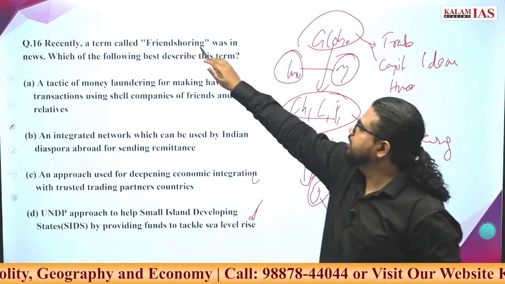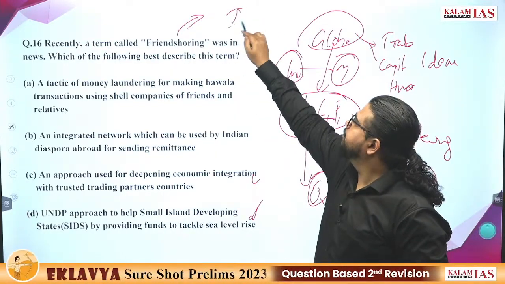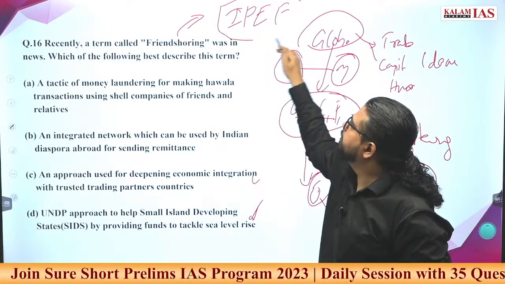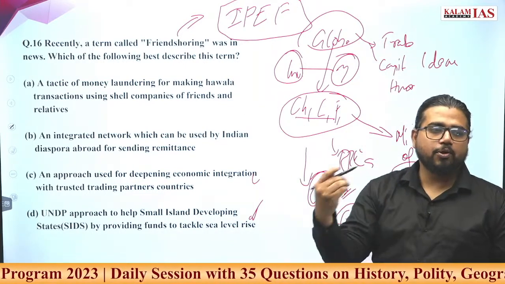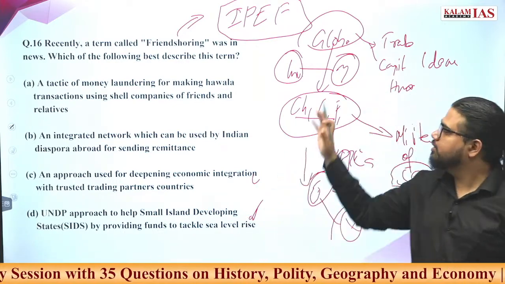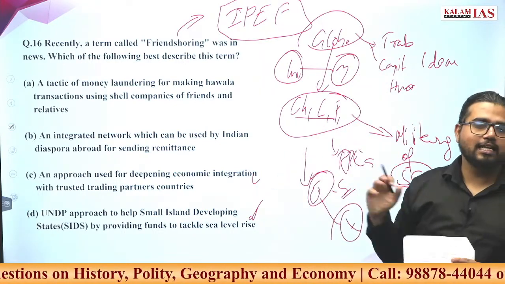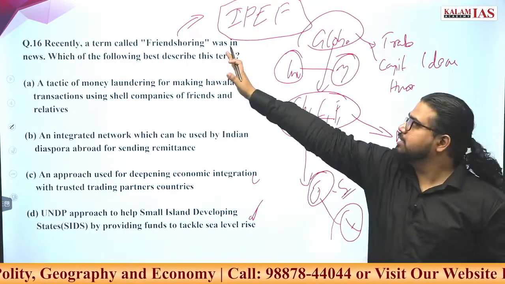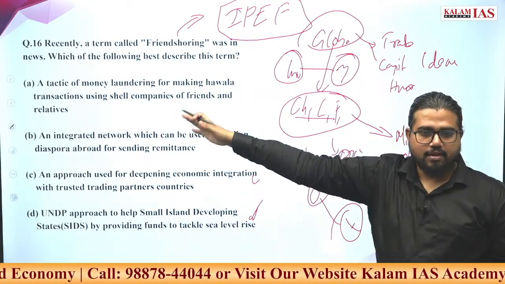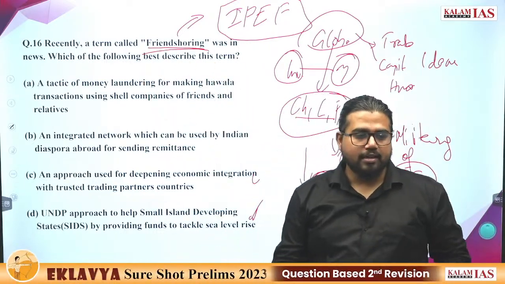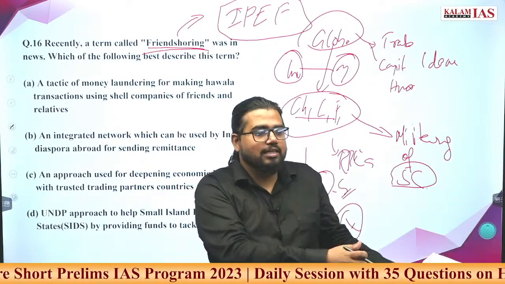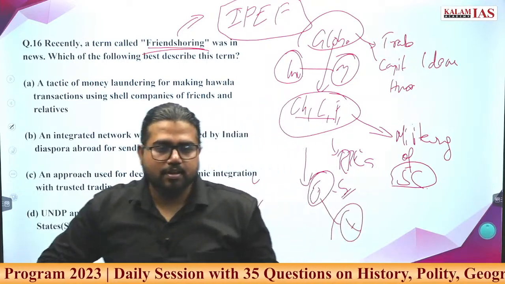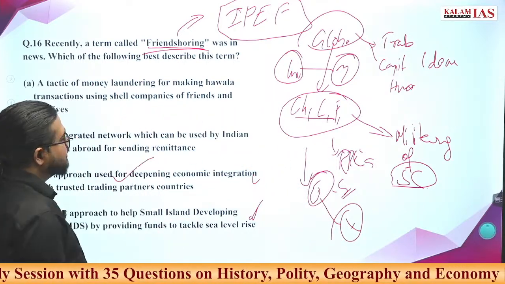And with this objective, a new organization is formed. Which one is it? IPEF, the Indo-Pacific Economic Framework. The greatness of this organization is that it is not just another grouping. It is propounding an idea that is completely opposite to what the Bretton Woods or Western organizations have been speaking till now. This basic idea is called friendshoring. That is moving the supply chain from China, or from countries that are not friendly to you, towards countries which are friendly towards you. Here, the correct answer is C.